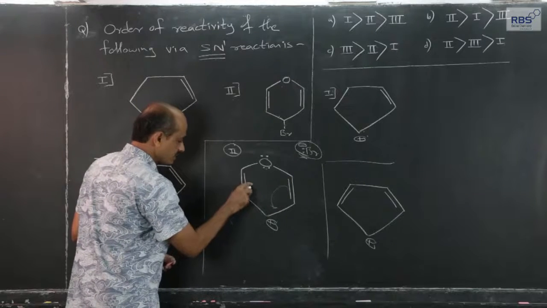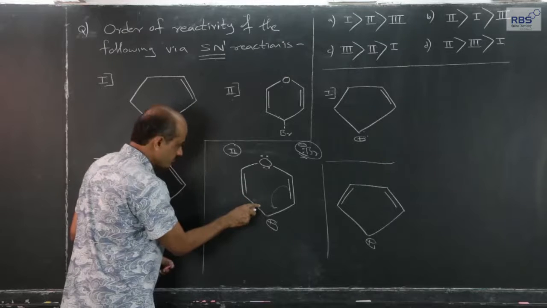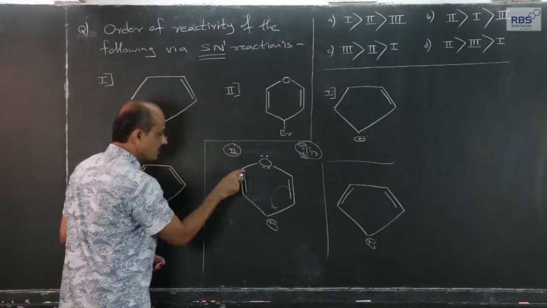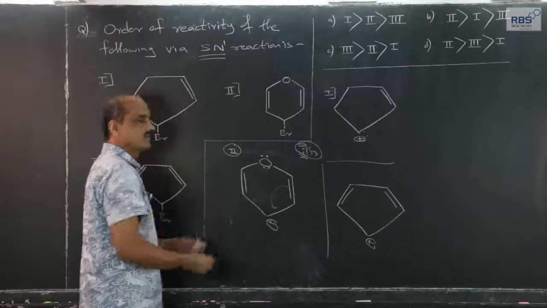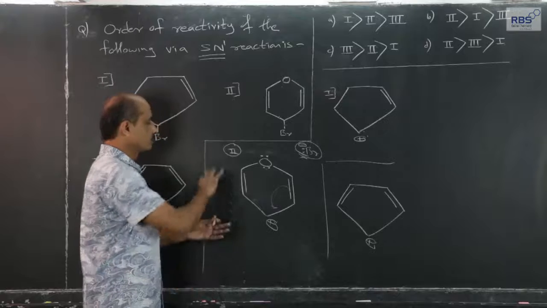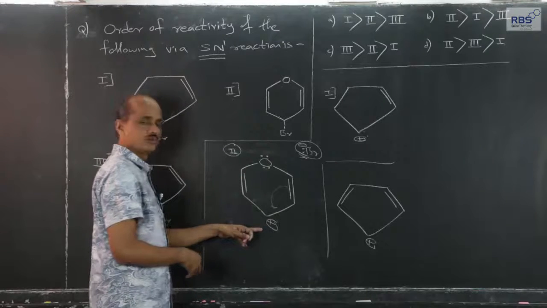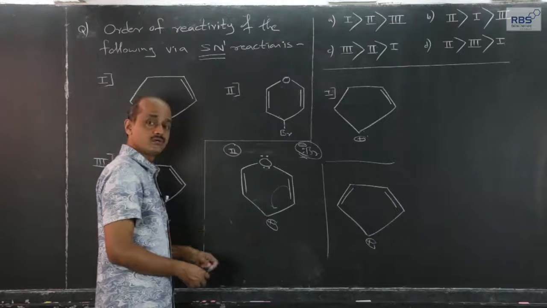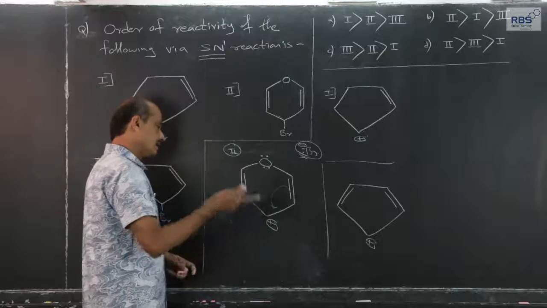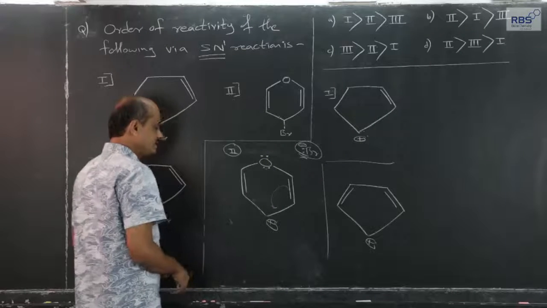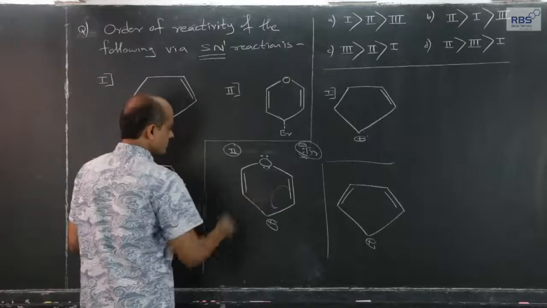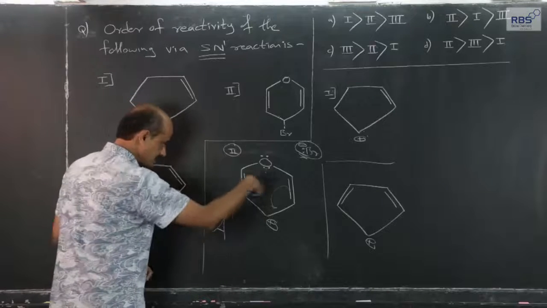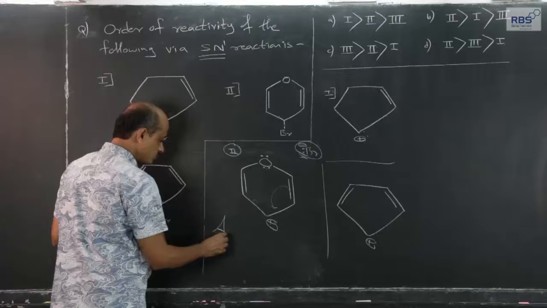Or this pi bond, if it gets shared here, positive charge will be developed here, lone pair and empty orbital, it will get. So, these are the various resonating forms which are possible, because of which this carbonium ion is stable, and this is one reason. The major reason here is this species fits into the formula